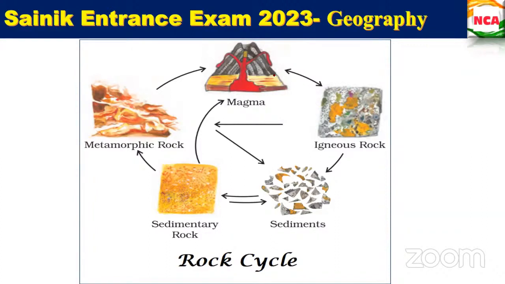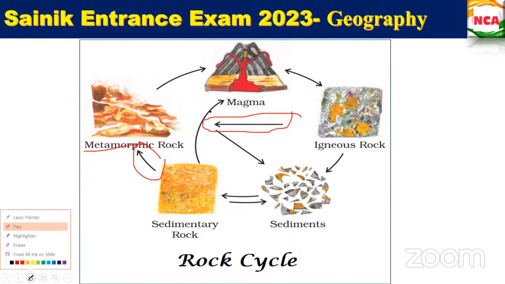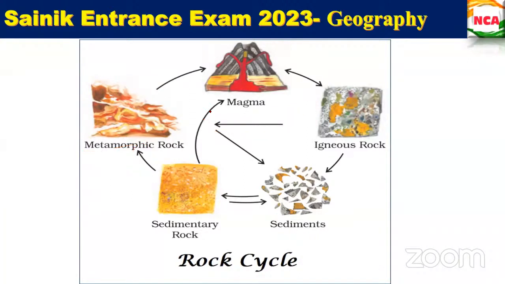When these igneous and sedimentary rocks, see here this line, are exposed to great heat and pressure, the rock thus formed is called metamorphic rock, right? So this is called the rock cycle. Again, it comes back to the magma position, fine. From that, again, it turns into new rock material like that. So that's called the rock cycle.